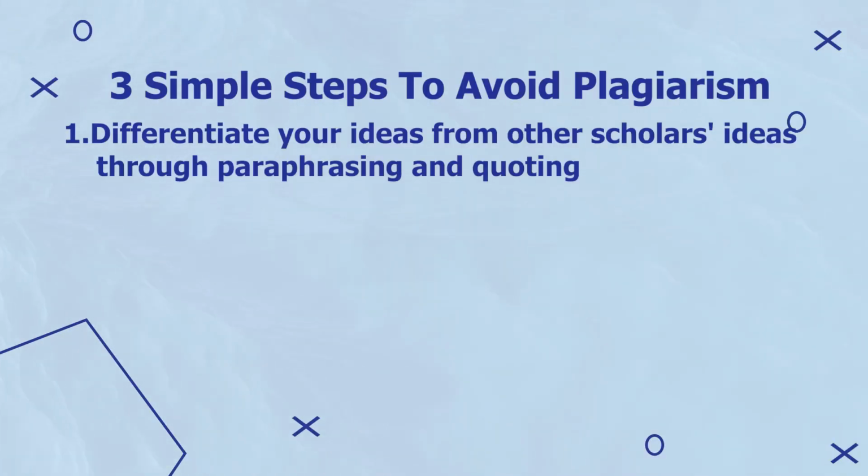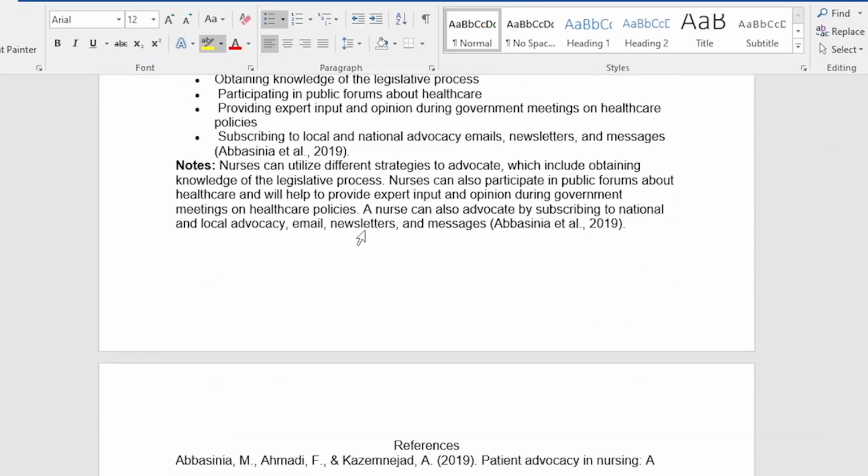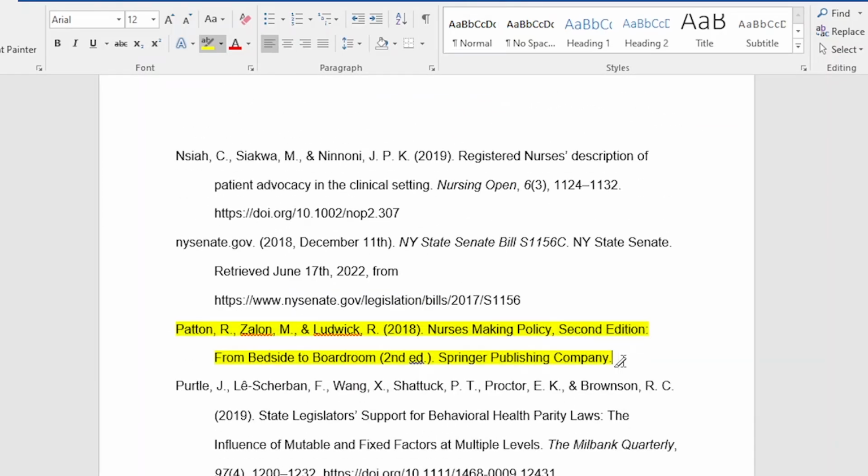The second way you can avoid plagiarism is to always use in-text citations for borrowed ideas even when they are paraphrased. So when you paraphrase other people's work, which means you express such ideas in your own words, you should always provide an in-text citation. Paraphrasing does not grant you permission to pass other people's ideas as your own. Remember, this is the definition of plagiarism. So when writing for scholarly purposes, remember that any other person's idea should always be first paraphrased and second, cited appropriately to give credit to the original contributors of the idea.